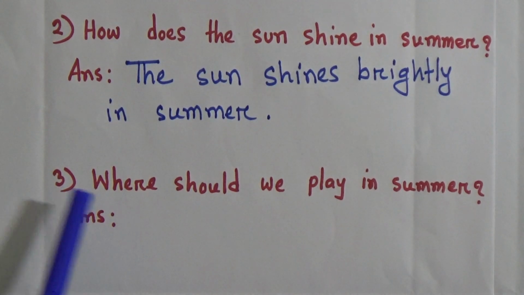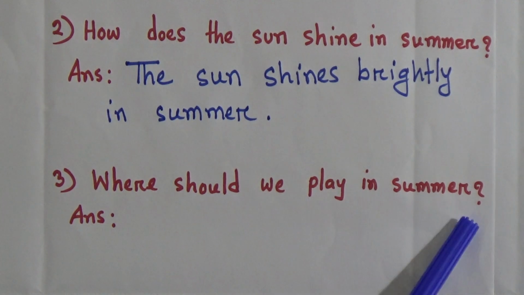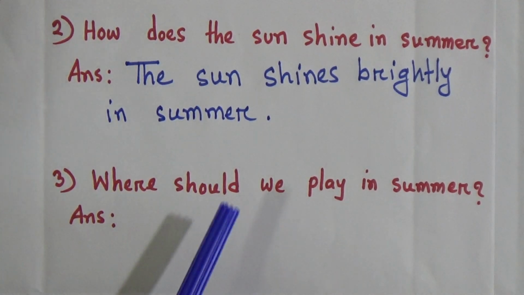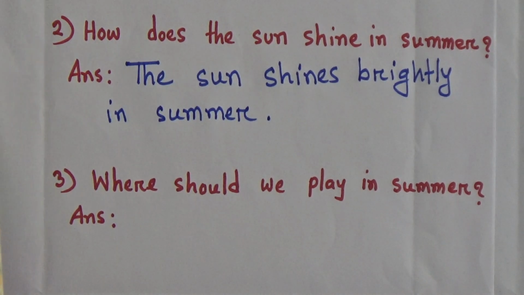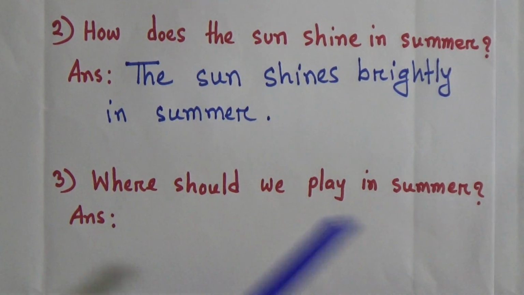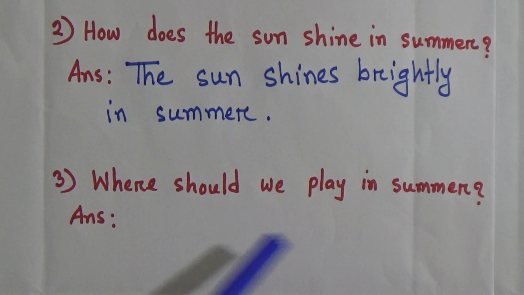Now question number 3: What should we play in summer? From this story we know we can play indoors in the daytime. In the summer season the days are very long and it is very hot, so we should not play outside the house. We should play indoors, indoor games.